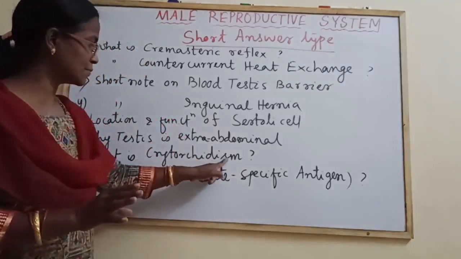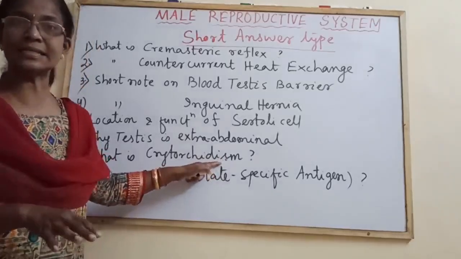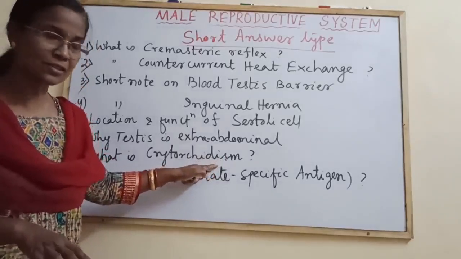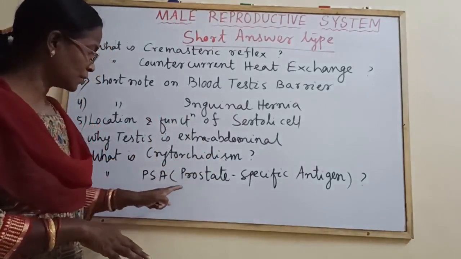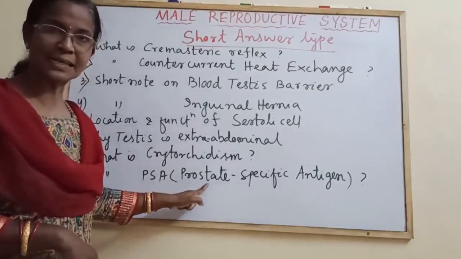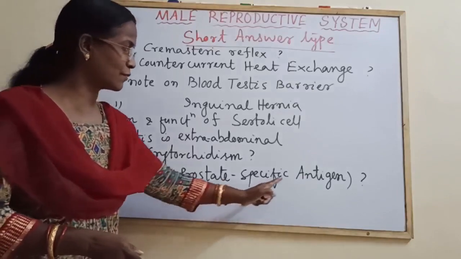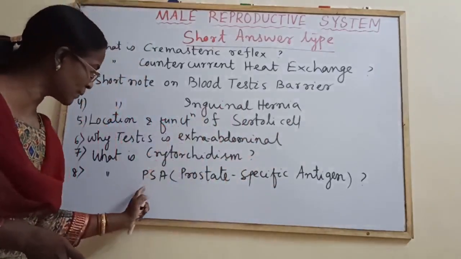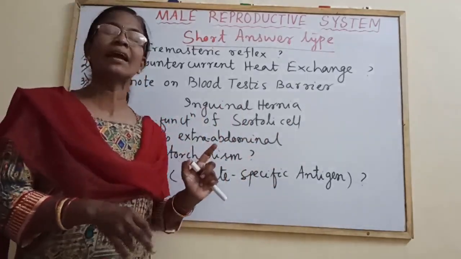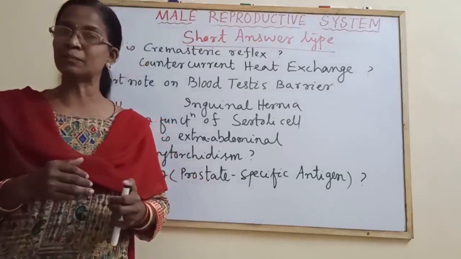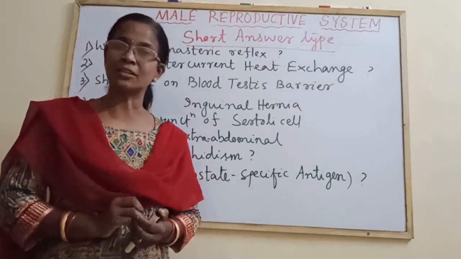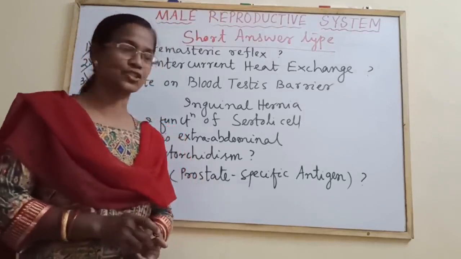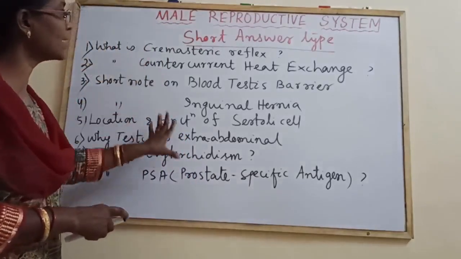Then cryptorchidism. The condition where the testis is intra-abdominal is known as cryptorchidism. Then PSA. What is PSA? When the prostate gland, which is an accessory gland, secretes an antigen, that is the prostate specific antigen. This prostate specific antigen is used to diagnose a disorder, and that particular disorder is prostatic cancer. So these are some of the important short answer types.